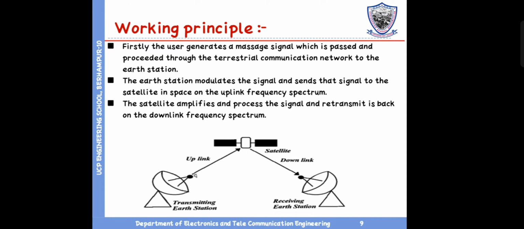Working principle. Firstly, the user generates a message signal which is passed through the terrestrial communication network to the earth station. The earth station modulates the signal and sends it to the satellite in space on the uplink frequency spectrum. The satellite amplifies and processes the signal and retransmits it back on the downlink frequency spectrum.